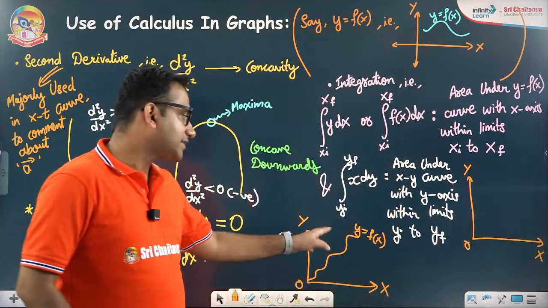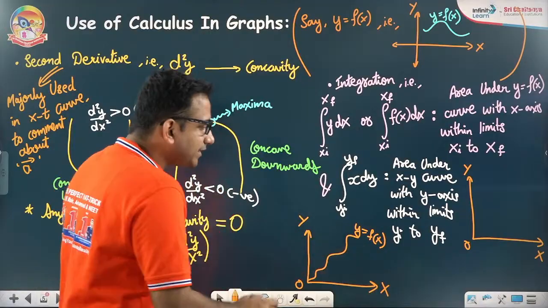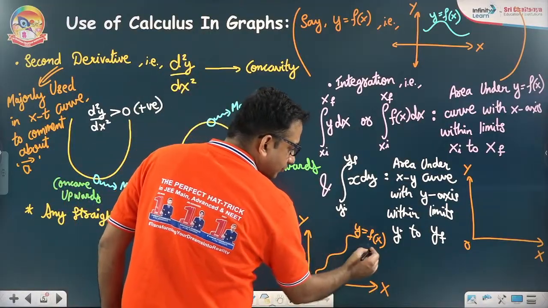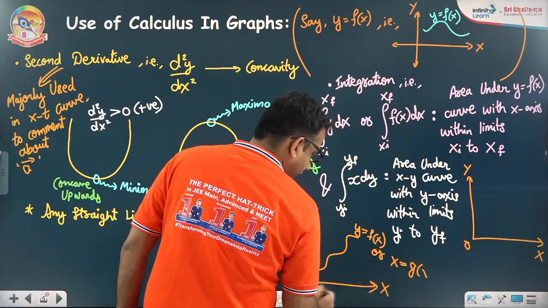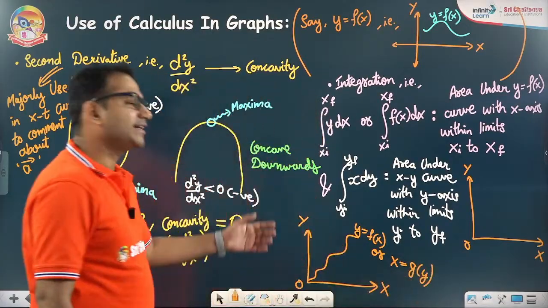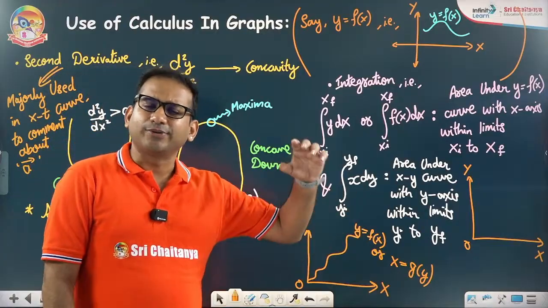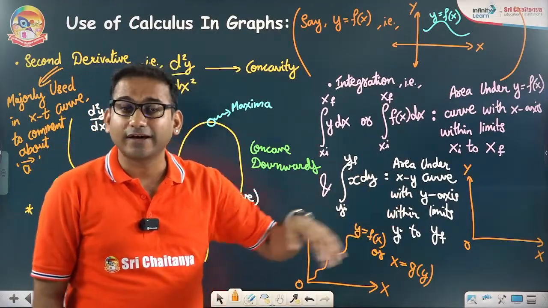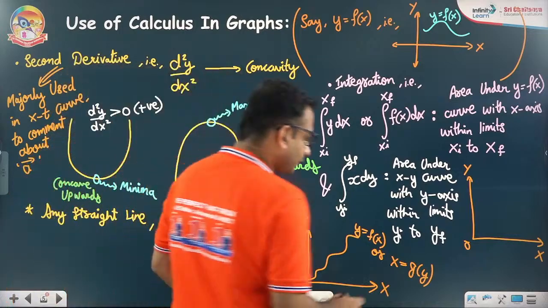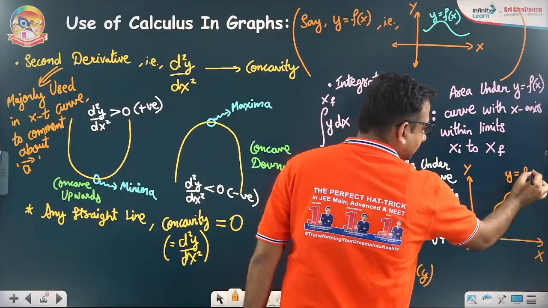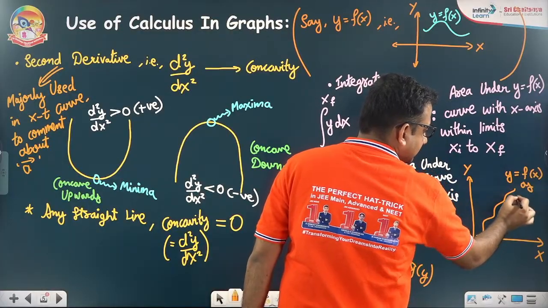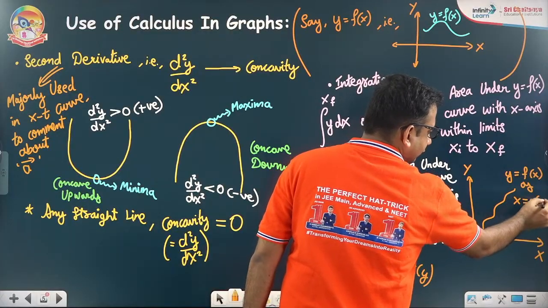Now whenever you represent a curve or an equation, you can represent y as a function of x, or you can express x as a function of y. Just like a linear equation in two variables, you can either express x in terms of y, or you can represent y in terms of x. So here also you can represent y in terms of x, or you can represent x in terms of y.